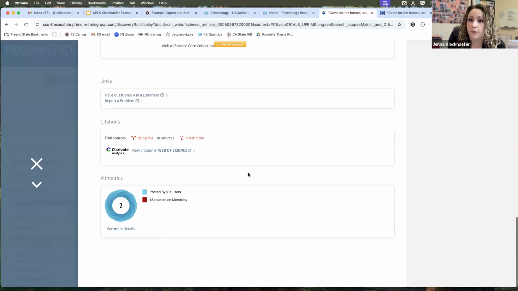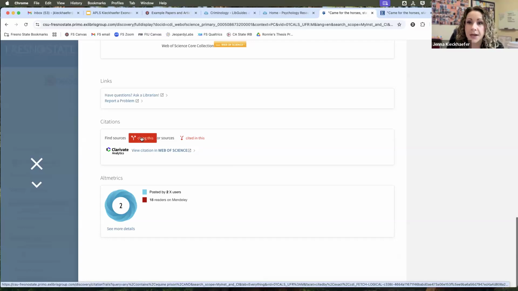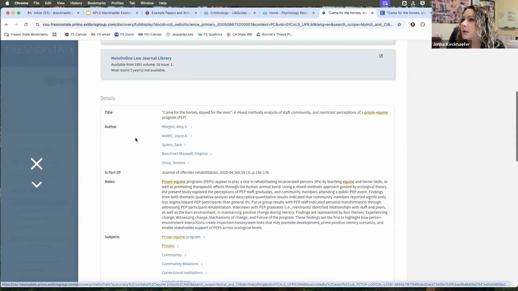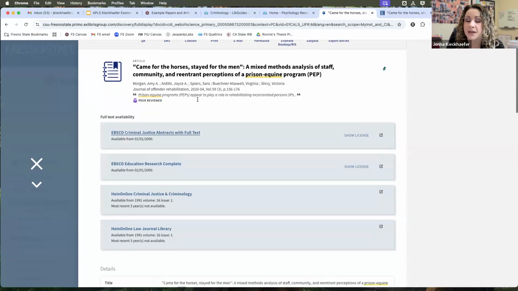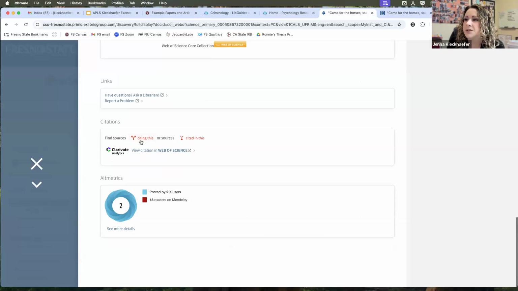Another thing that could be helpful, let's say this article is so close to what my research question is. I really like this article. I might want to see who else is citing this paper, or I could see who is actually cited in this paper to find those papers. So let's say I want to see newer publications. This one is 2020, so there aren't going to be that many that have cited this one, but let's see.